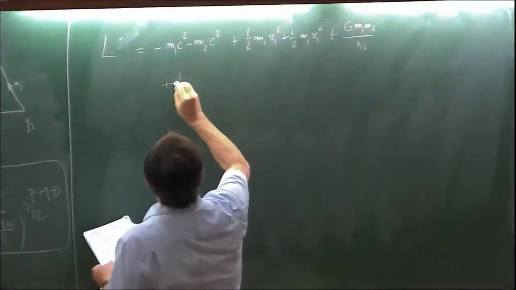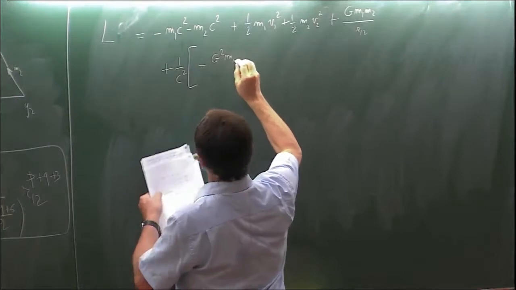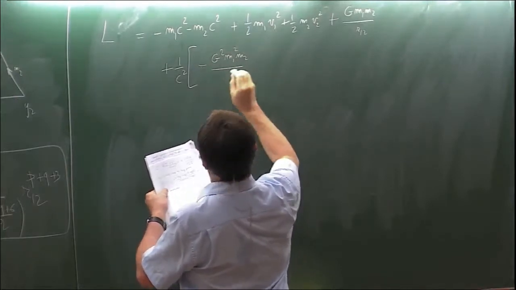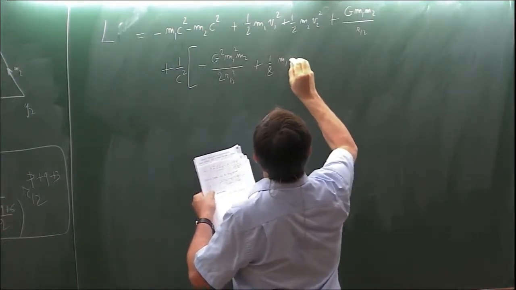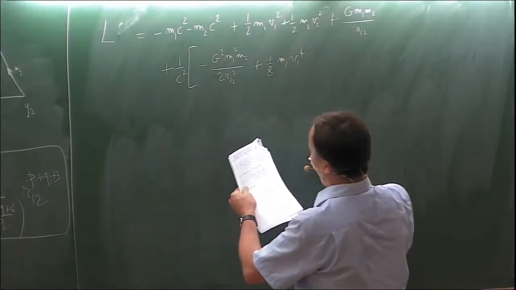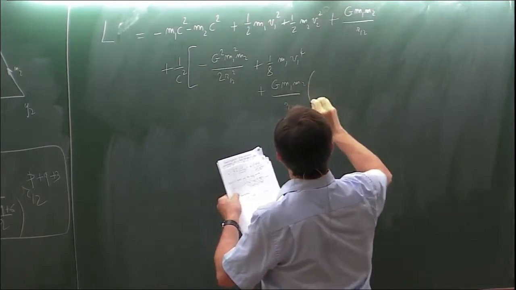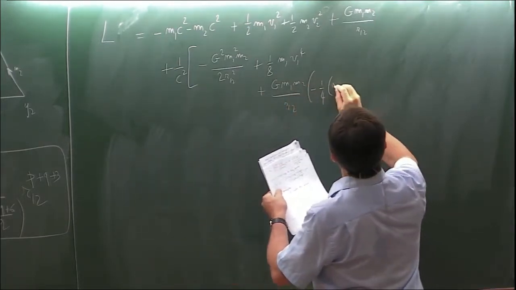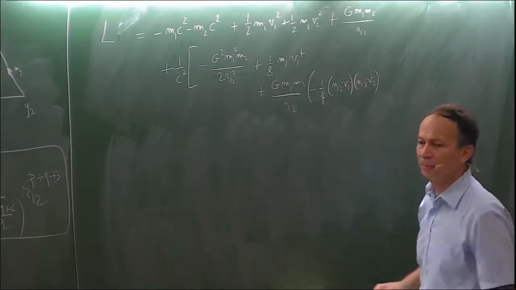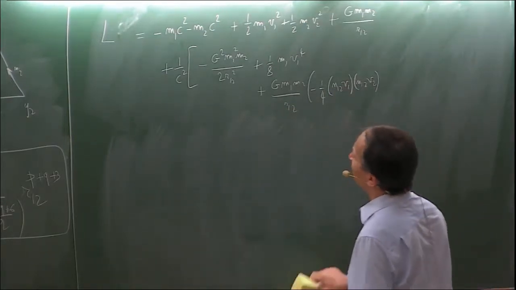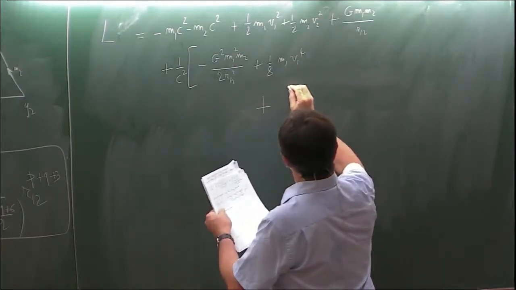So now at 1PN order, I write for you the complete terms. With the coefficients for you, m1 v1 to the fourth, and there will be plus G m1 m2 over r12 times minus 1/4, where I denote the scalar product by parentheses. You don't need very much the details of that. This is to show you.